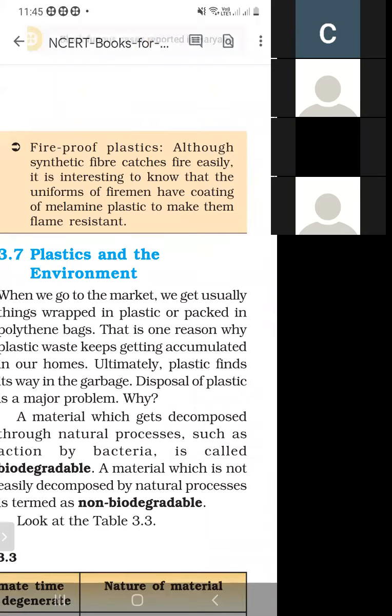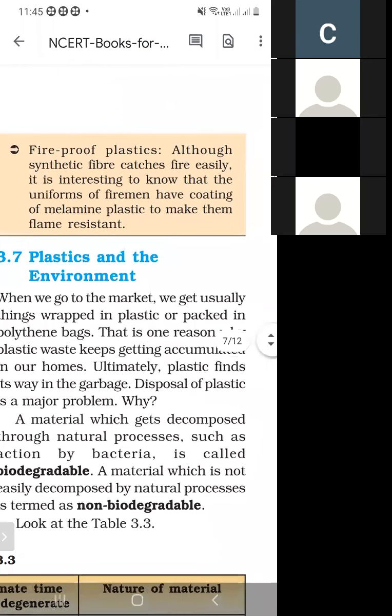To avoid the flame. The uniform of firemen is made up of melamine, which is also a synthetic fiber.